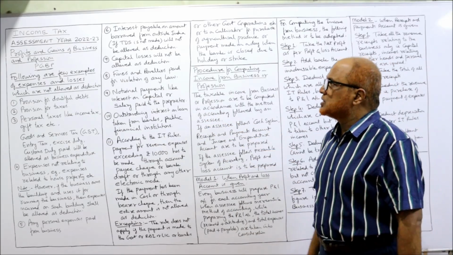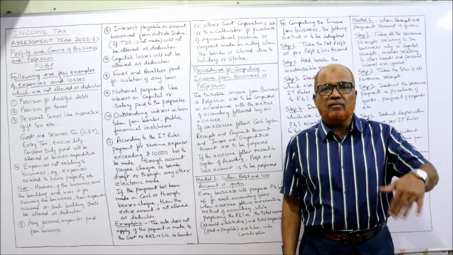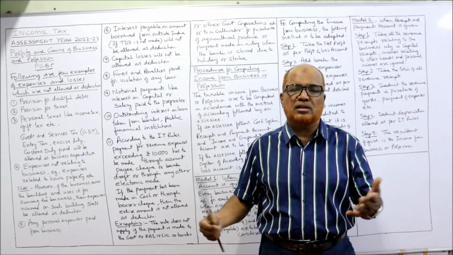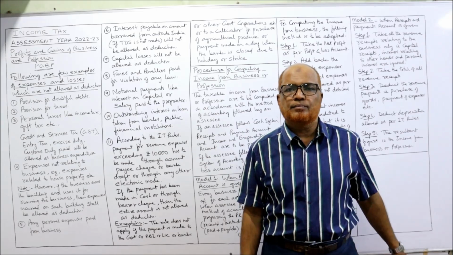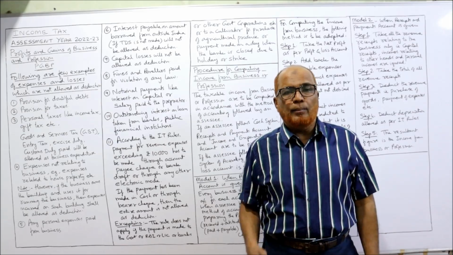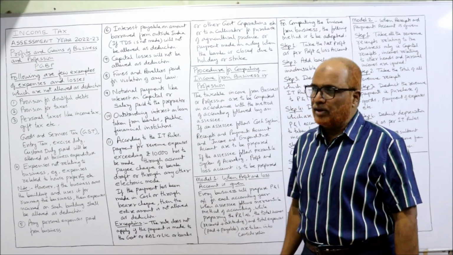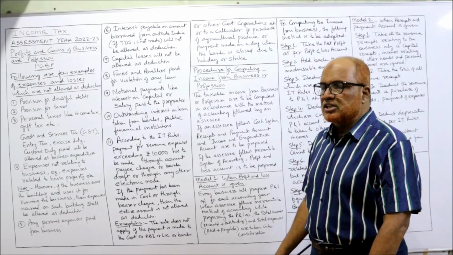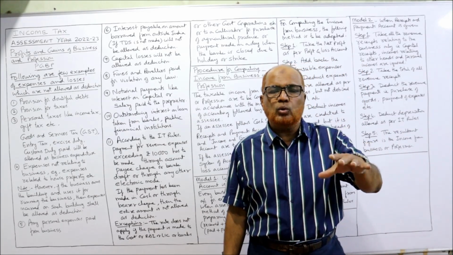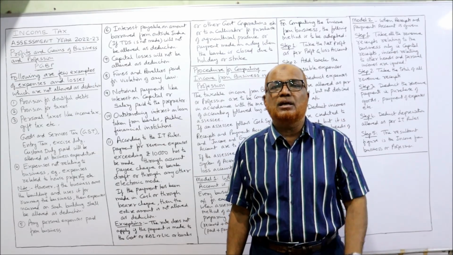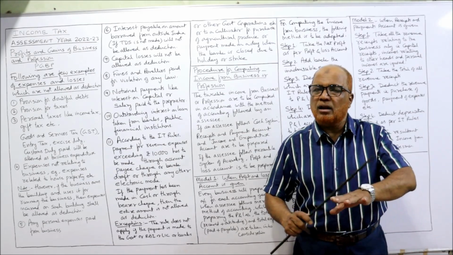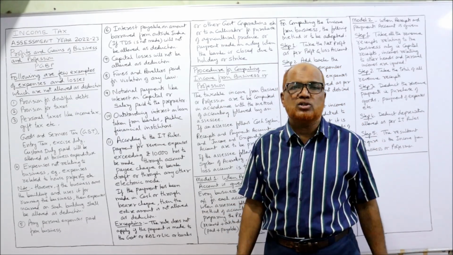Then capital losses will not be allowed as deduction. Revenue losses will be allowed. Recurring losses, expected losses will be allowed, just like bad debts. Bad debts is a revenue loss. Expected loss will be allowed. But capital loss will not be allowed as deduction. Then fines and penalties paid for violation of any law. If there is any violation of law due to which any fine or penalty is imposed on the business, those fines and penalties are not allowed because it is in violation of law.